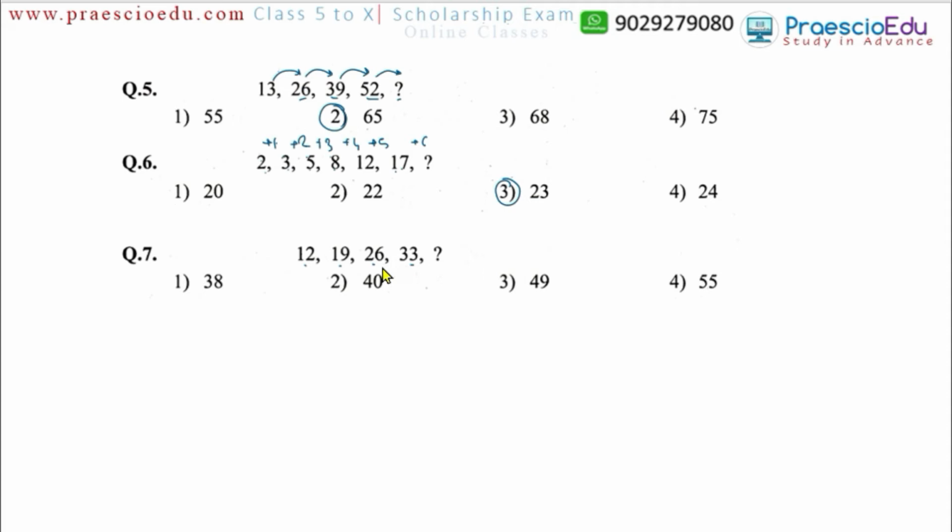Now the next question: 5, 12, 19, 26 and 33. In this one, if you see, every number has a fixed difference. 12 and 19 have a difference of 7, then 19 and 26 also have a difference of 7, then 26 and 33 also have a difference of 7.